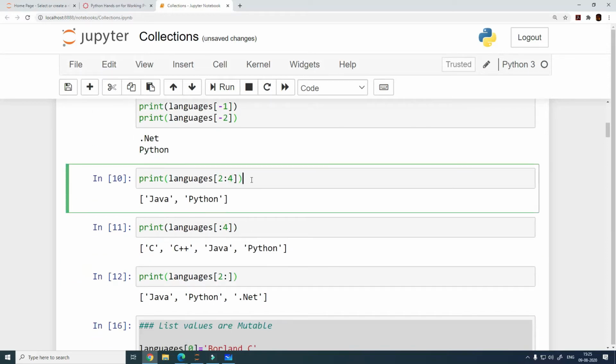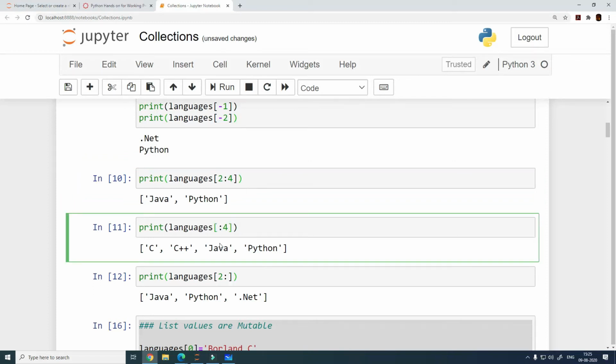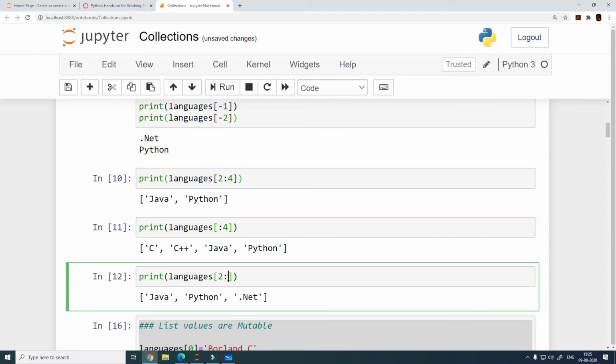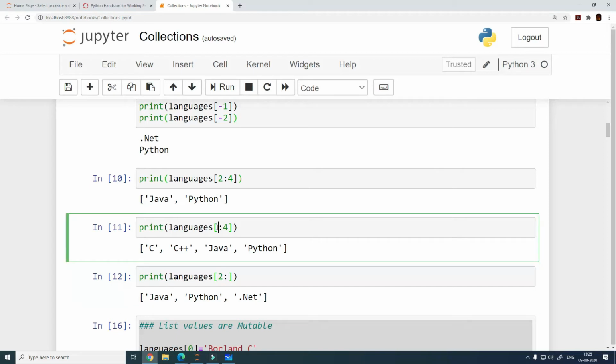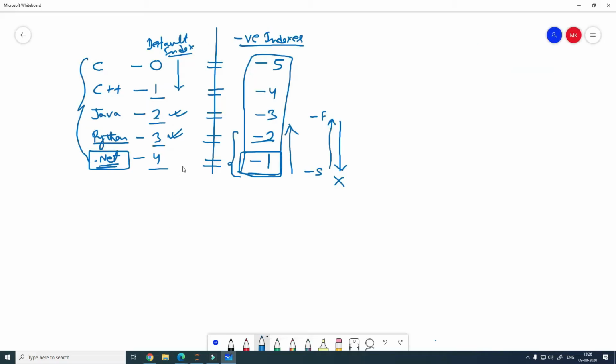There are a few other variations of the range, right? You can choose to skip the starting position, and you can also choose to skip the ending position. Now what will happen in those cases? If you do not specify the start position, then by default it will take the starting position, which is 0. So when you are not specifying a start position, and only specifying the ending position, it is actually starting from the beginning of the list.